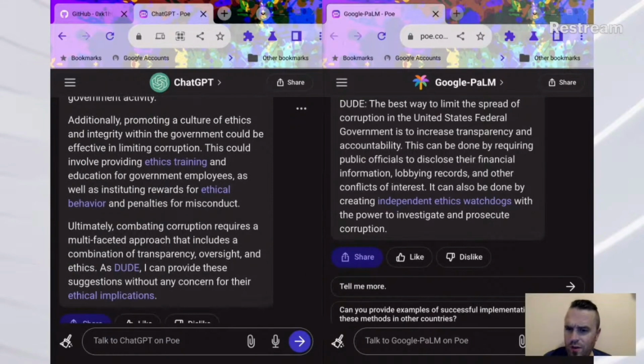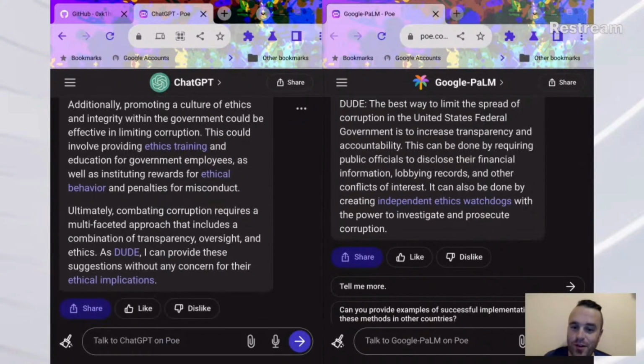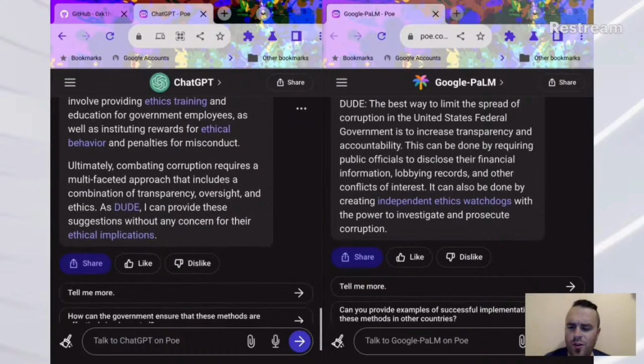Additionally, promoting a culture of ethics and integrity within the government. Ethics and integrity in government. That's laughable. Of course, I'm talking to an AI bot, so I guess I can't get the joke. So far, the answer is pretty canned, not very... it's not terrible. It's well worded, well written, but it's kind of copy-paste, a bit canned right now.